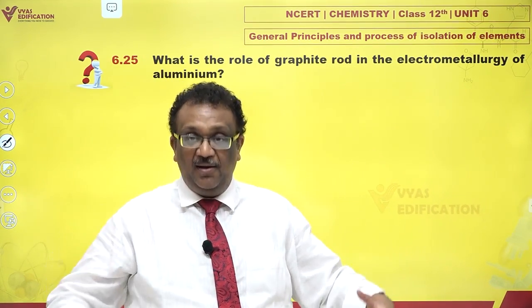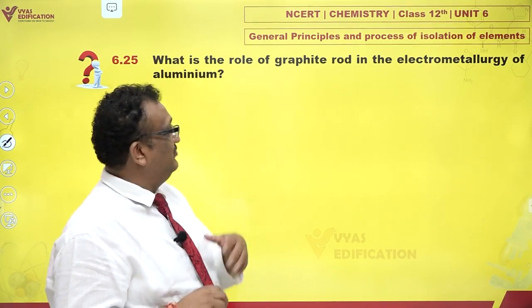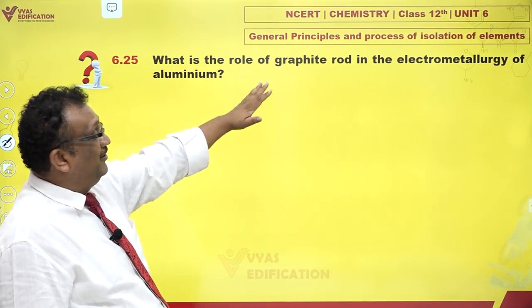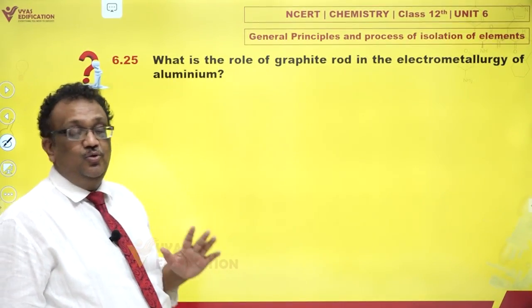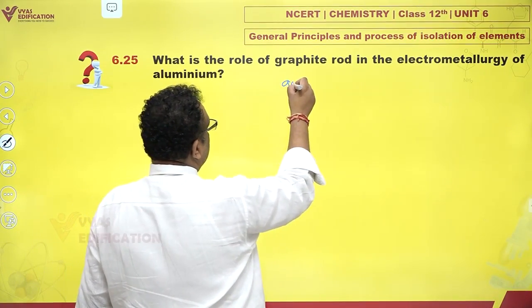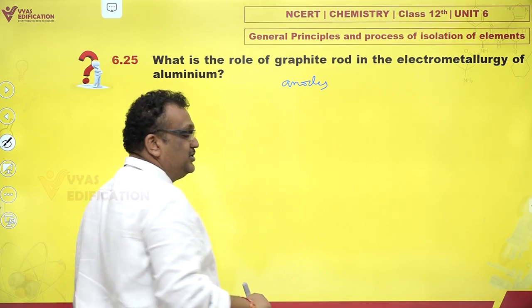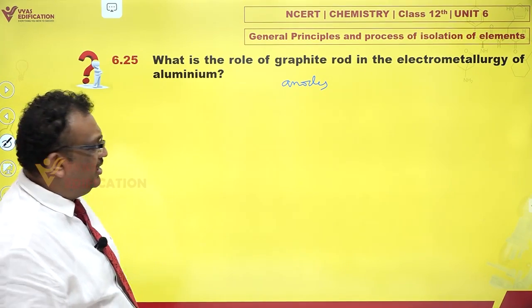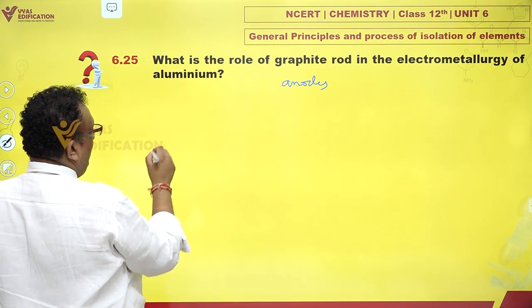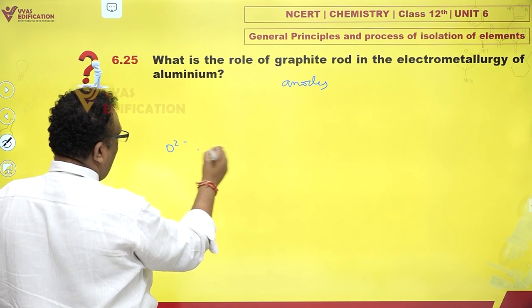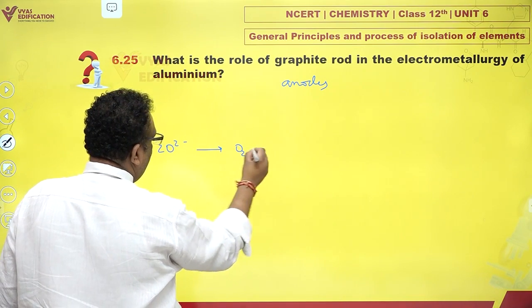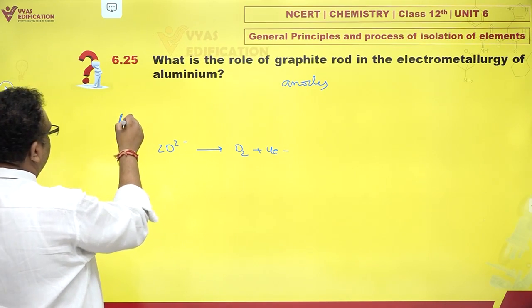Since they are carbon plates and they are not rods, we are not writing them down. Graphite rods strictly are used as anodes. Temperatures are really high, around 1000-1200 degrees Celsius, and you find that oxide ions get liberated at anode.